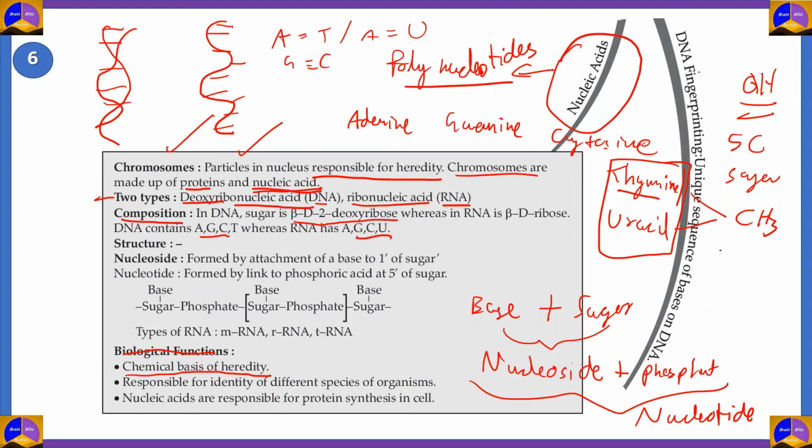Now, we've often heard of fingerprinting in order to identify a person. You ask for the person's fingerprint, and then you try to find out if he's the right person. Now, what is DNA fingerprinting? In DNA fingerprinting, what we essentially do is we find out unique sequences of nitrogenous bases, variable number of tandem repeats, etc., on a person's DNA. So basically, we're taking the DNA and finding out the most important parts of it that differentiate each person.